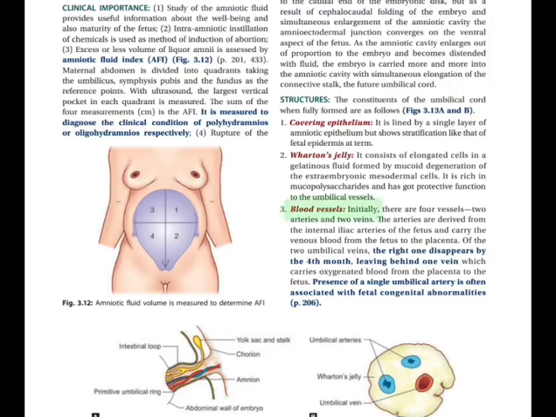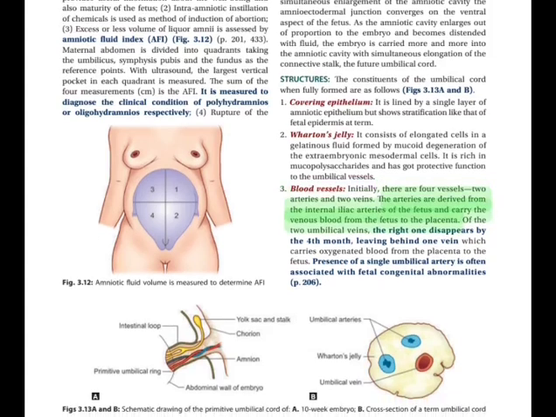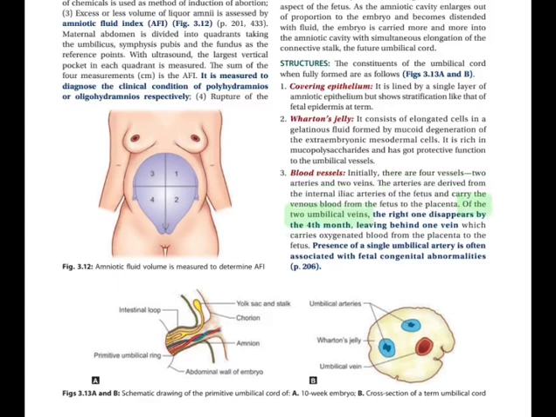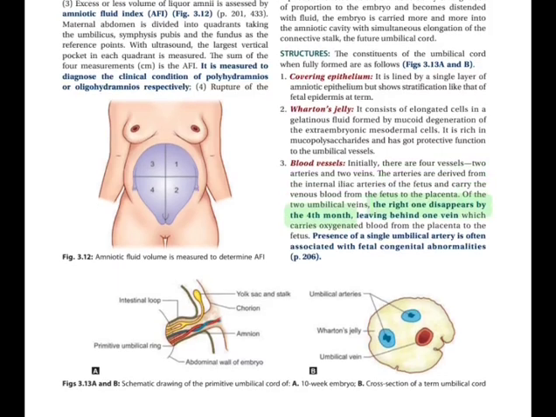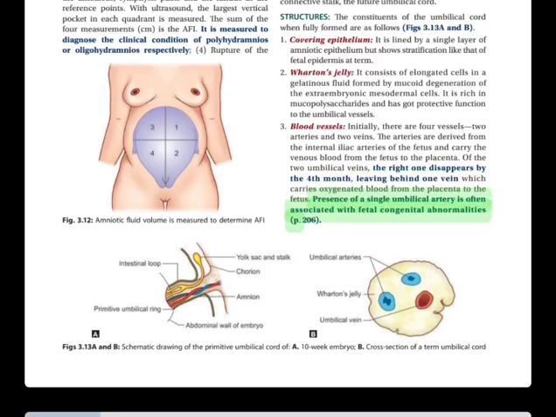3. Blood vessels. Initially, there are 4 vessels, 2 arteries and 2 veins. Arteries are derived from the internal iliac arteries of the fetus and carry the venous blood from the fetus to the placenta. Of the 2 umbilical veins, the right one disappears by the 4th month, leaving behind one vein which carries oxygenated blood from the placenta to the fetus. Presence of a single umbilical artery is often associated with fetal congenital abnormalities.